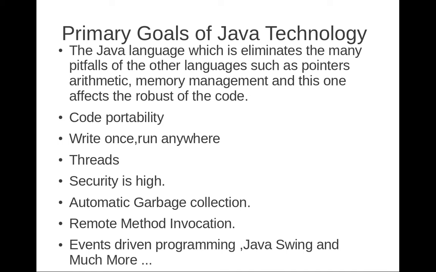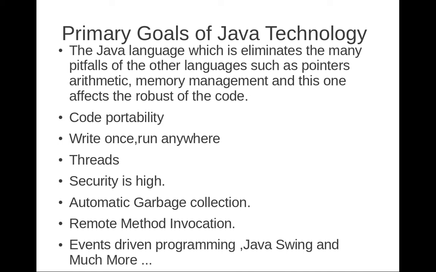What I am saying is that the Java language eliminates the pitfalls of other languages like C and C++ or Visual C++. There are many languages that have many pitfalls, but Java eliminates them. For example, in C or C++ we use pointer arithmetic for memory management.